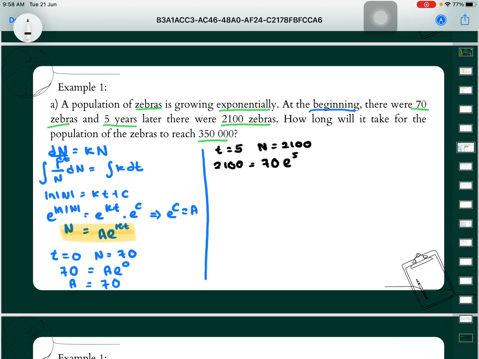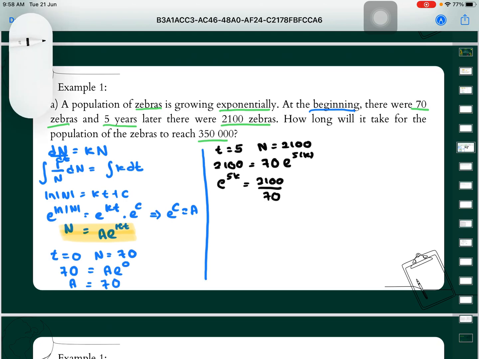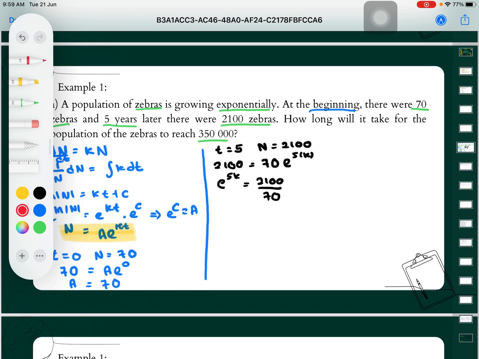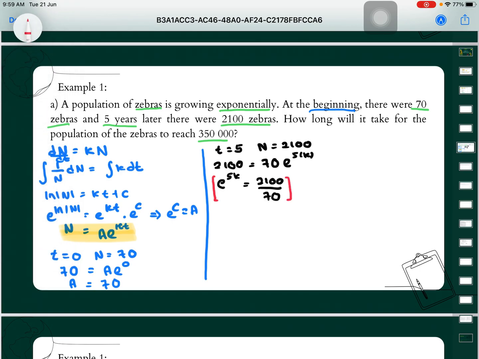Our t now is 5 times k. Okay, so now we want to find the value of k. So e power of 5k is equal to 2100 over 70. From here we want to make our e cancel, so what we need to do is multiply both sides by ln.